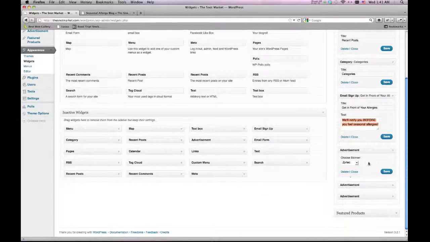And as we went over before, your advertisements is just a simple little drop down that you choose. And if you haven't seen that video yet, I'm going to go over advertisements and uploading your ads and your images and things like that in another portion. Okay, that'll do it for this one.